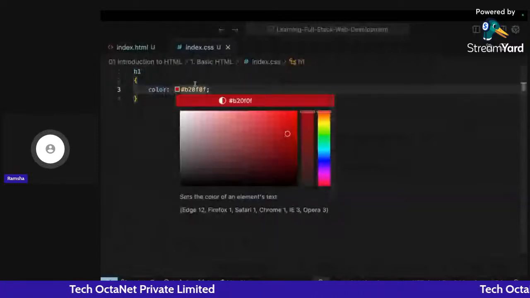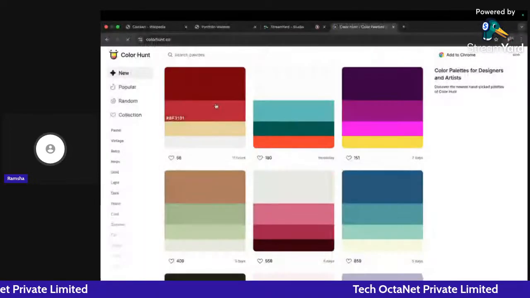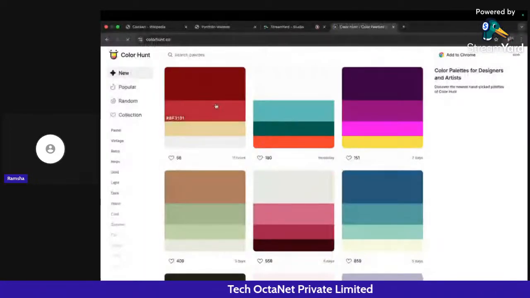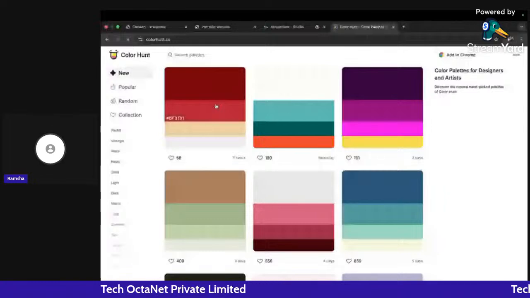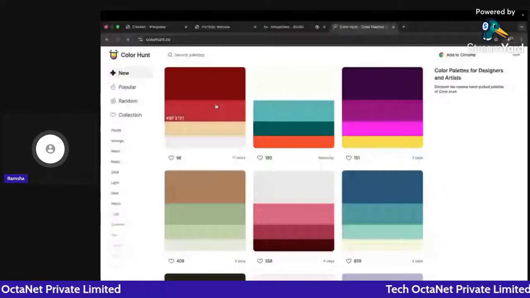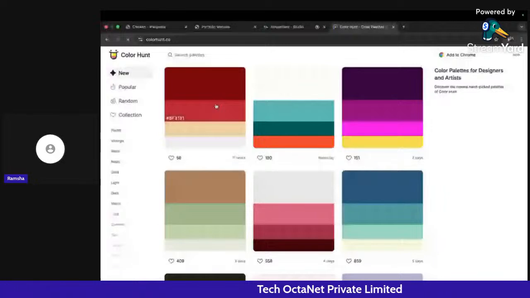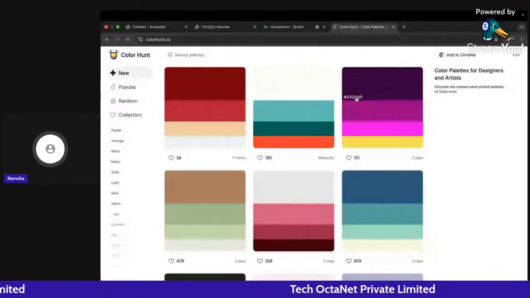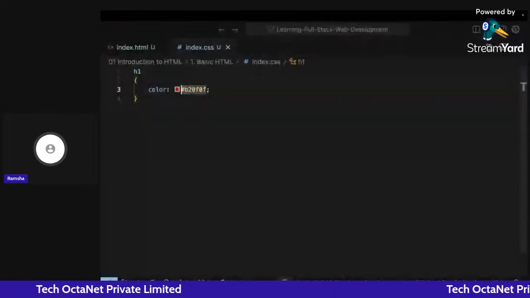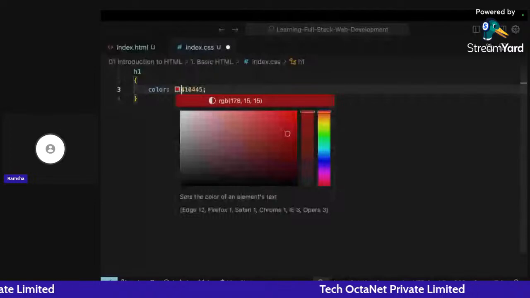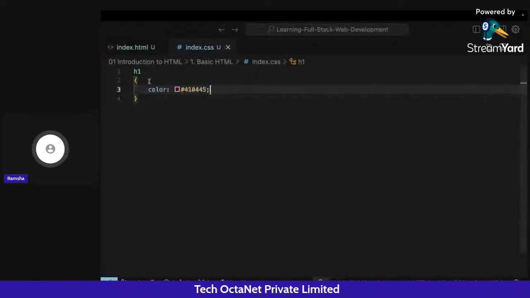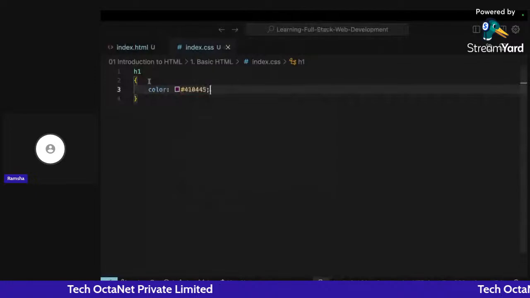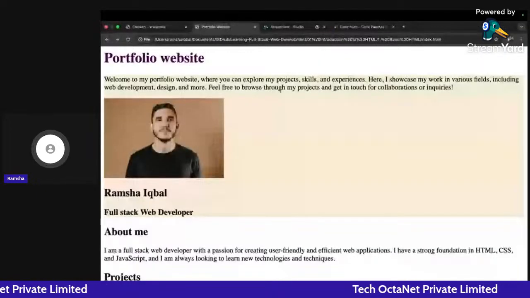In place of names, we use color codes for defining colors. Our colorhunt web page contains a lot of color codes that you can use here. I'm liking this particular color palette, for example, and I can take the topmost color. If I simply click on it, I will get this color code. I can go back and simply paste this color code here, adding a hash. So this particular color code will be displayed on my heading. Okay, let me click on refresh. So I am getting this particular color here.